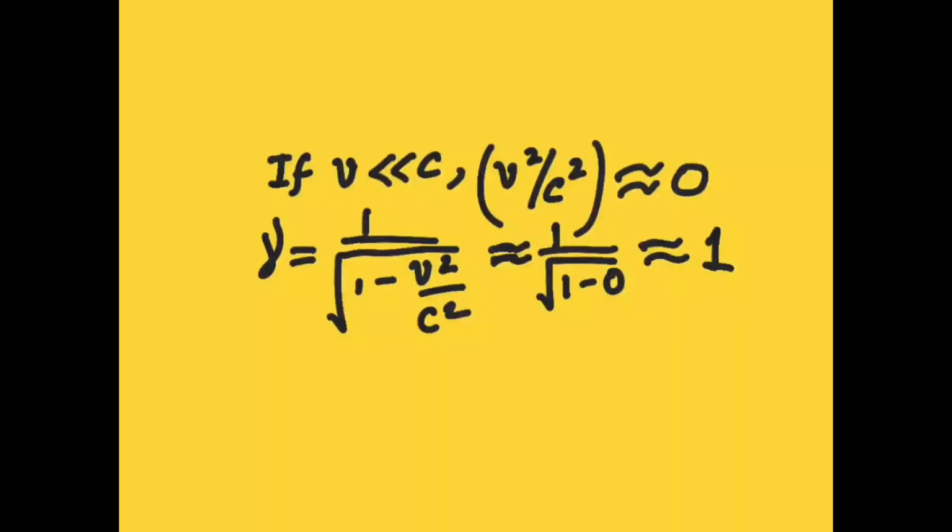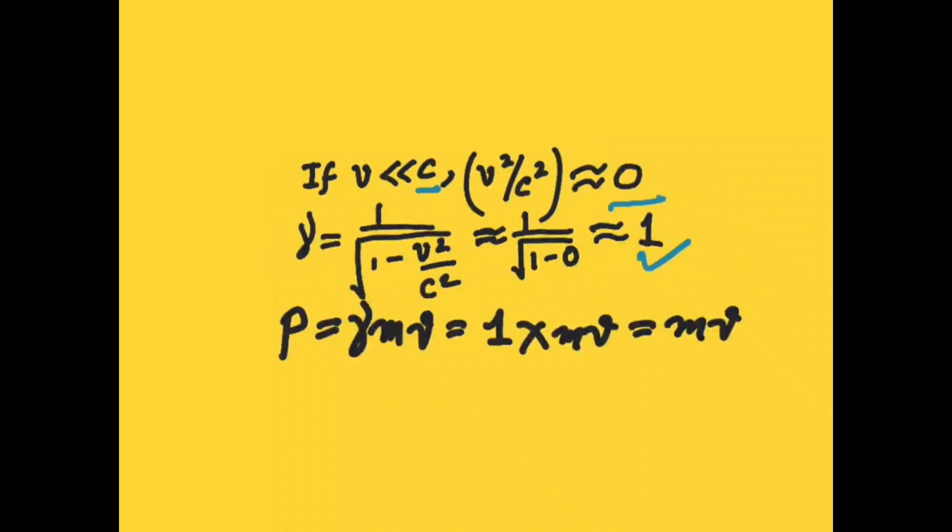Absolutely not. For objects with velocity much less than light, the value v square divided by c square is very small, negligible, near about 0. So the Lorentz factor becomes 1. So here momentum becomes P equals mv. On our earth, all the objects we see like a car, stone, a sheep or anything moving has velocity much less than that of light. So far our discussion was about the objects having mass.